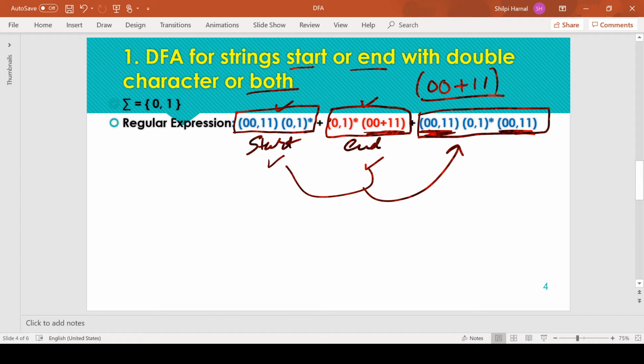So our approach is going to be the same as the previous question. We just need to keep track of start or end with a double character, and if we do this, the third constraint is automatically fulfilled, so we need not worry about the third constraint. So, starting with the transition diagram,